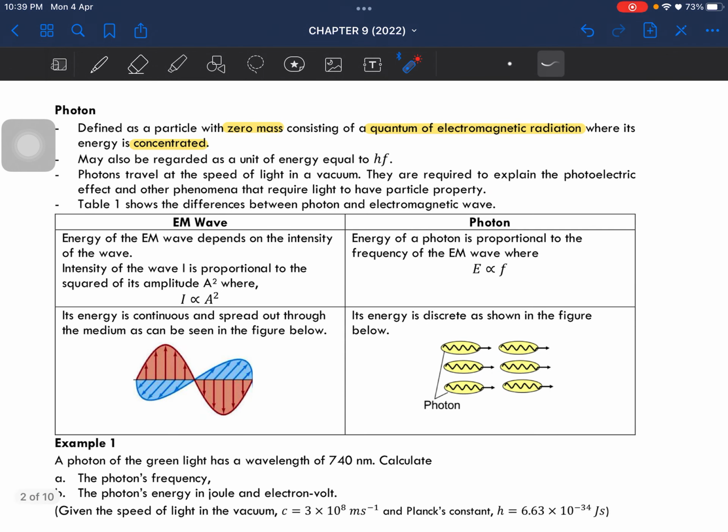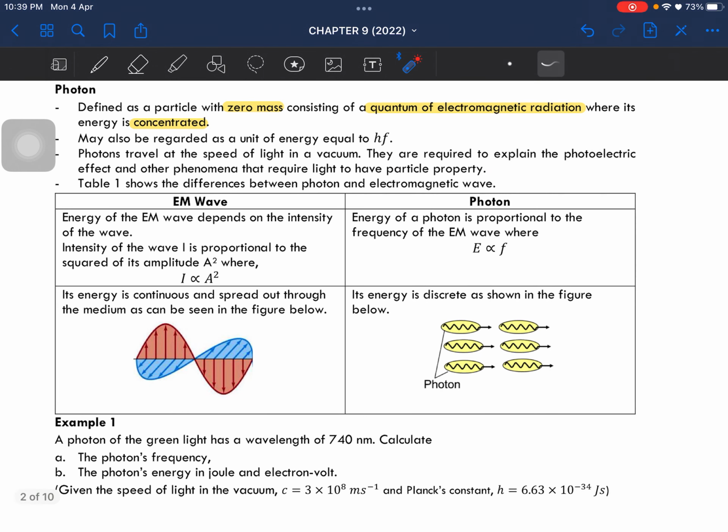This table here tells us the differences between photon and electromagnetic wave. The electromagnetic wave depends only on the intensity of the wave. We know that the intensity of the wave is proportional to the square of its amplitude, whereas for a photon, the energy is proportional to the frequency, so it depends on the frequency.